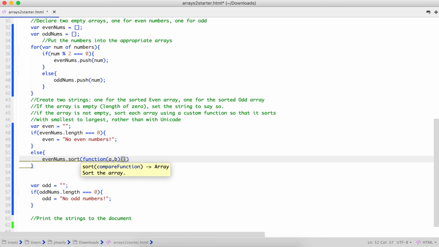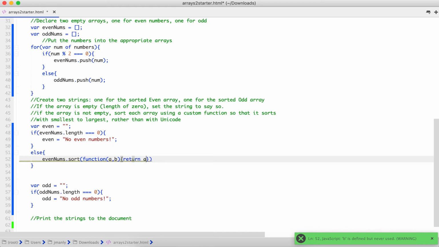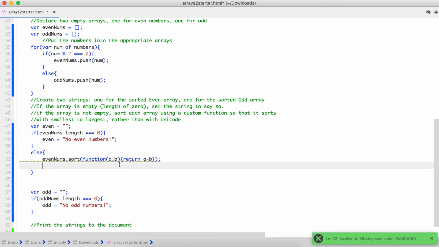And we are going to say return A minus B. So what this does is it says for our two values, the one located maybe at index 0 and the one located at index 1, I'm going to subtract B from A.